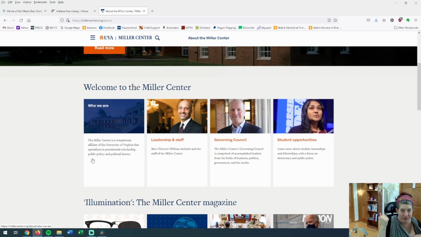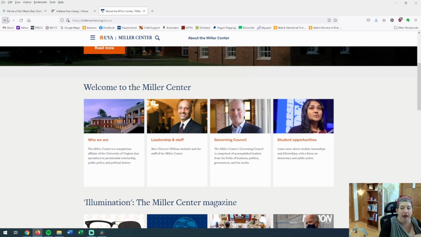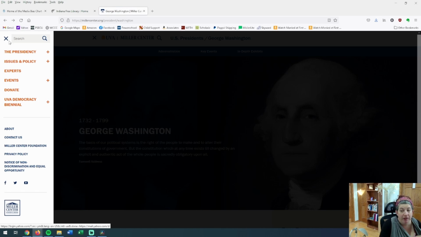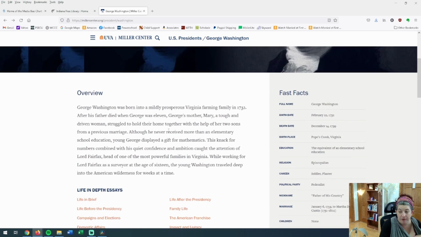Apparently, the Miller Center is part of the University of Virginia. I can trust the University of Virginia. These are professors. These are people who study George Washington. The information I'm going to find here is going to be accurate. It's not going to tell me that he has 6 wives. It's going to give me good information about George Washington. Sweet. I can trust this site. It took me 5 seconds to find the About page and click on it. And now I know I have a good source.